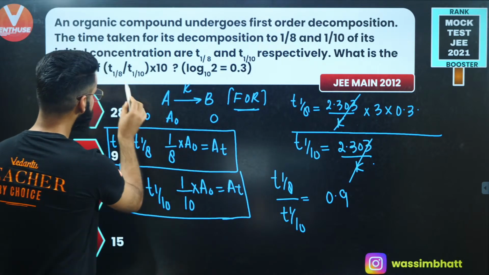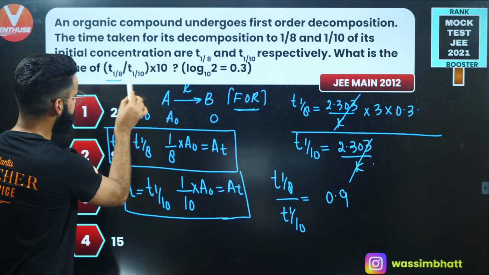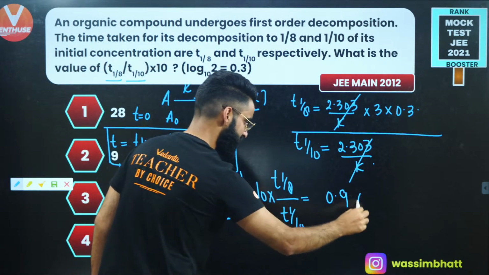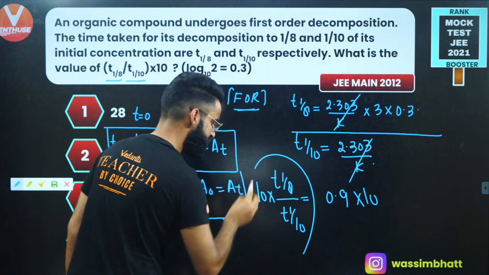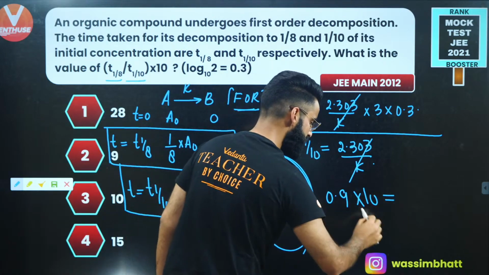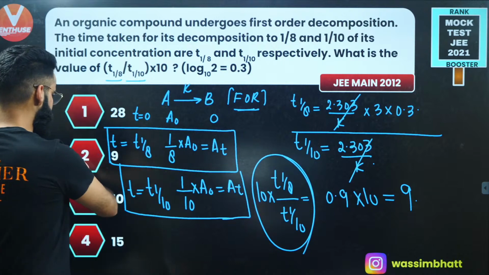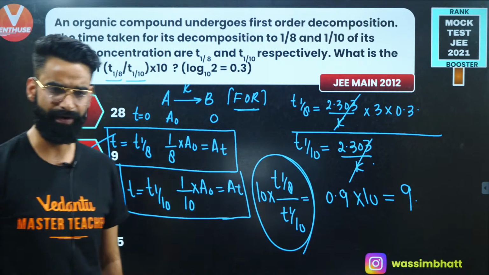But I'm supposed to calculate the value of T1/8 divided by T1/10 multiplied by 10. So multiply this side by 10 as well. The value I was supposed to calculate came out to be 0.9 multiplied by 10, that means 9. So the correct option is option B.